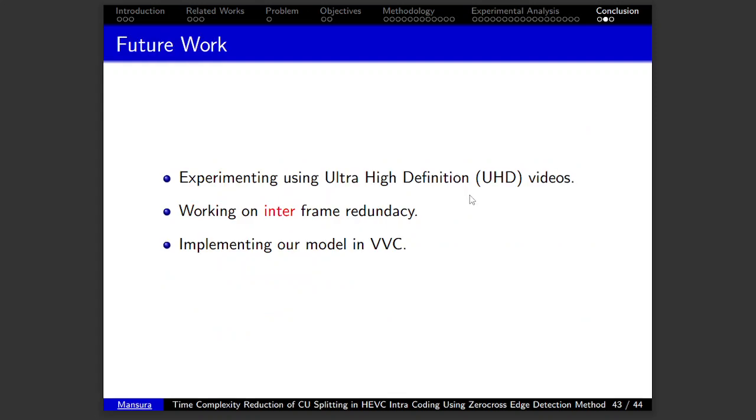So in our future work, we want to experiment using ultra high definition videos, and our target is to work on interframe redundancy and implementing our model in VVC.